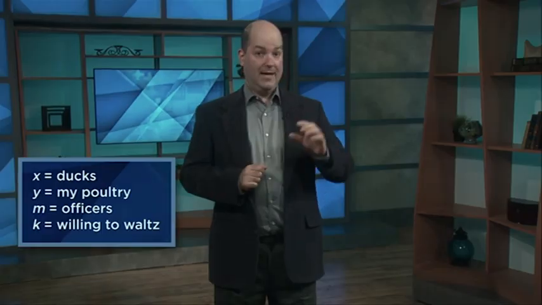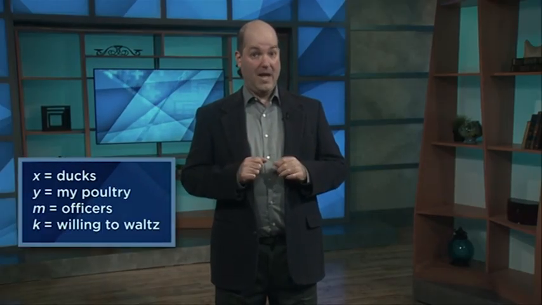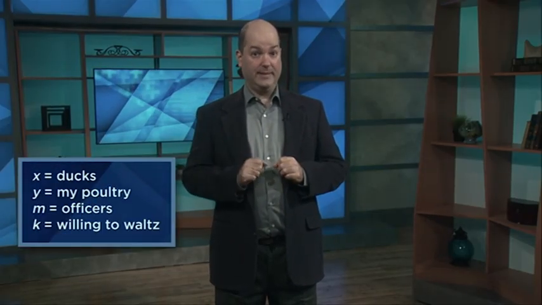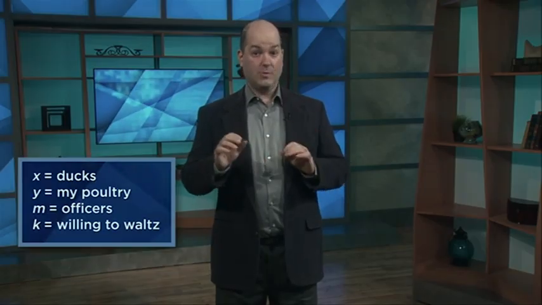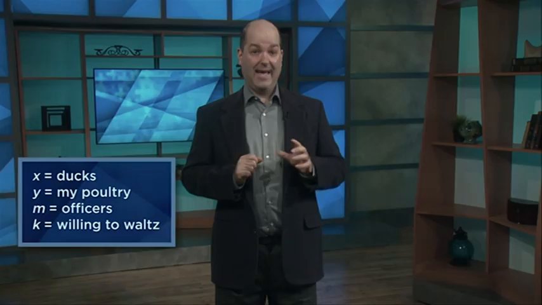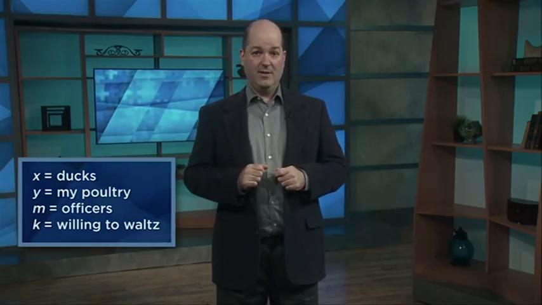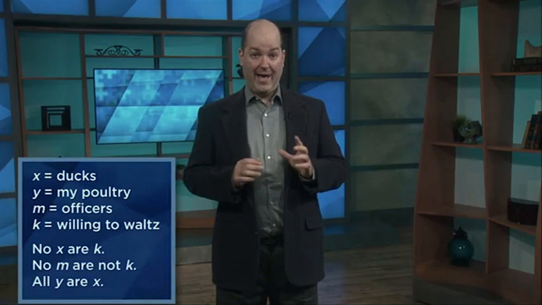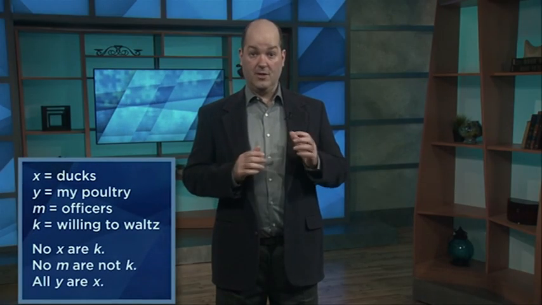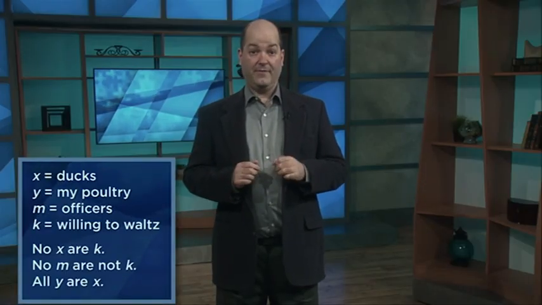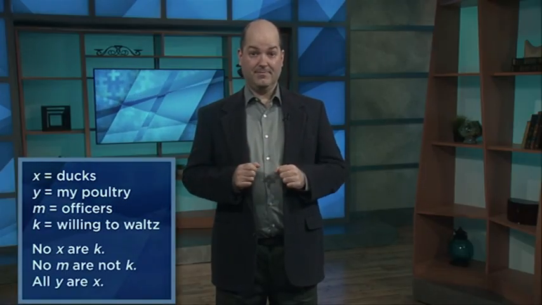We can set x equal to ducks, y equal to my poultry, m equal to officers, and k equal to willing to waltz. With this notation, our statements become: no x are k, then no m are not k, and finally all y are x.